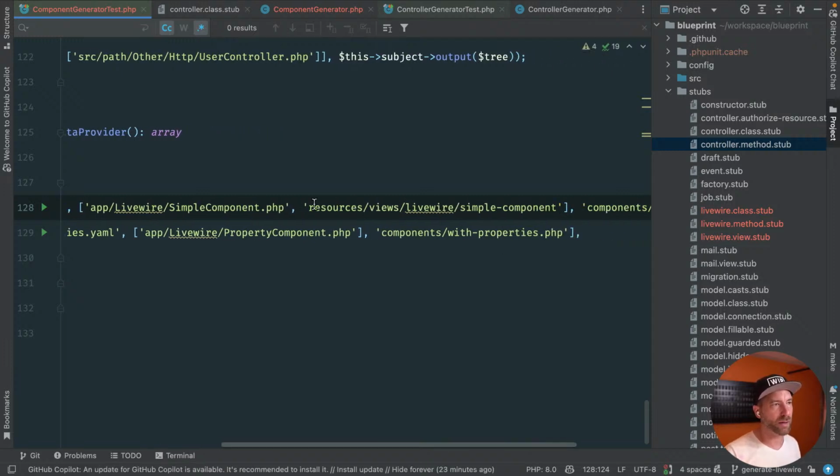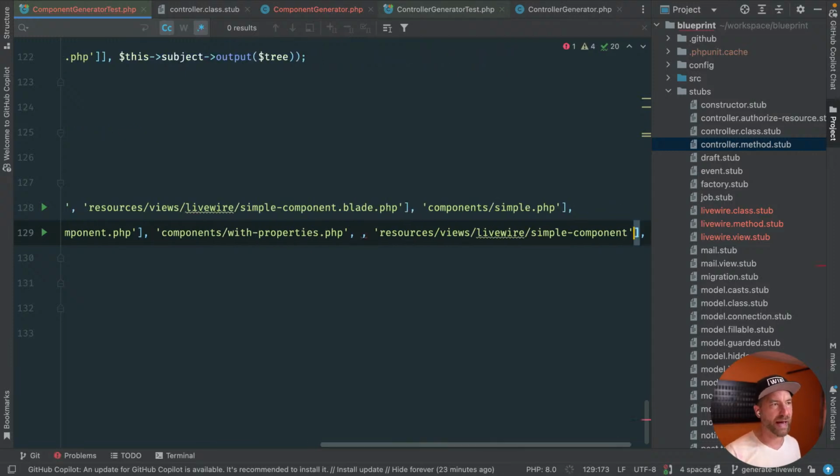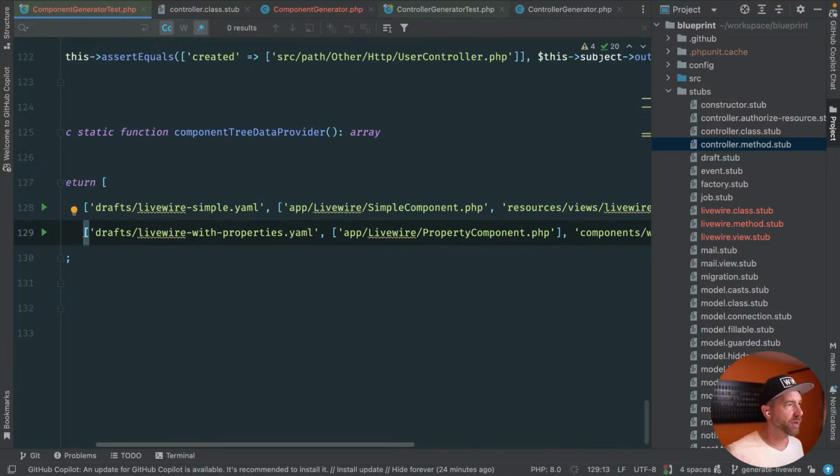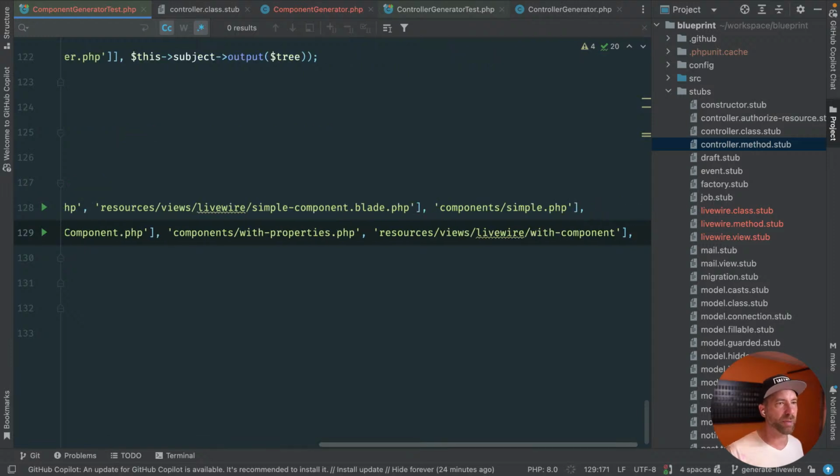All right, and then this one, simple component dot blade dot php. All right, and then next will be that. Whoops, copied the comma. This will be with properties component, or no, sorry, property component.